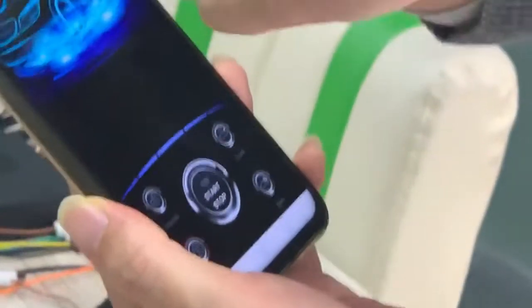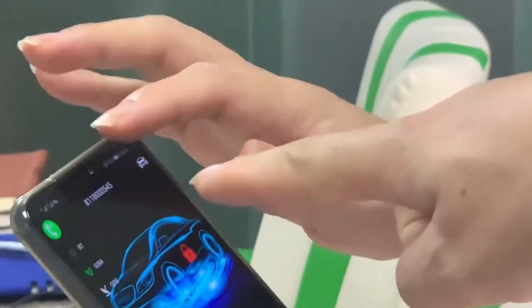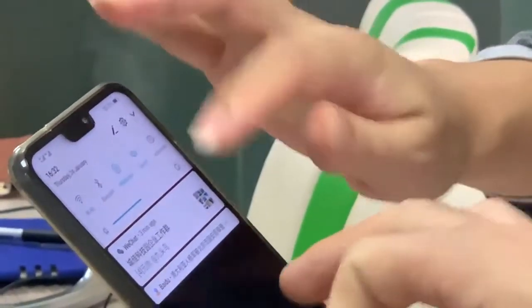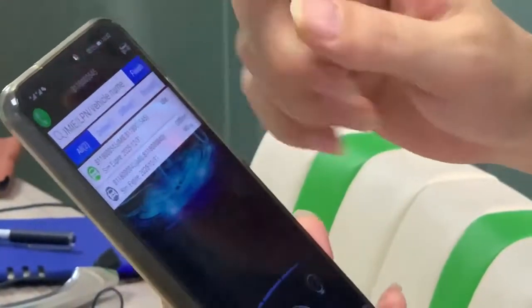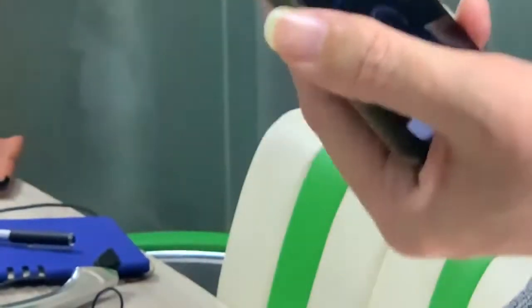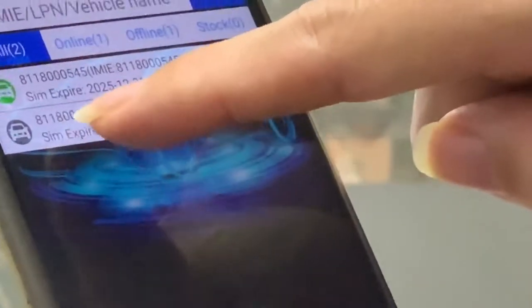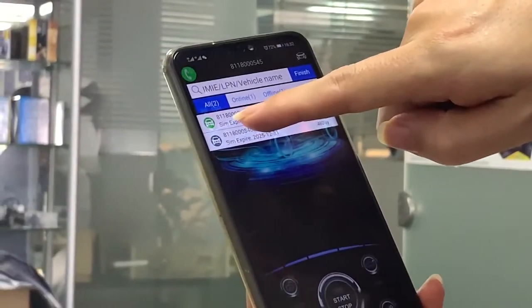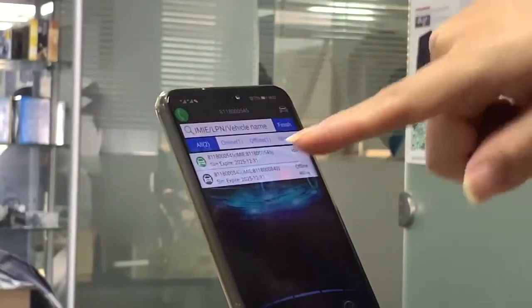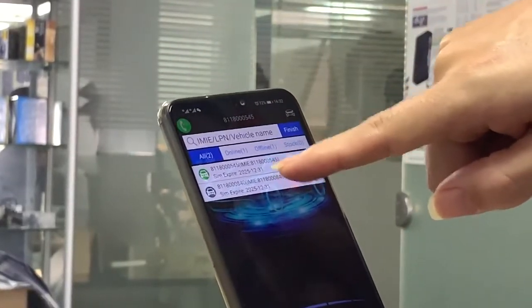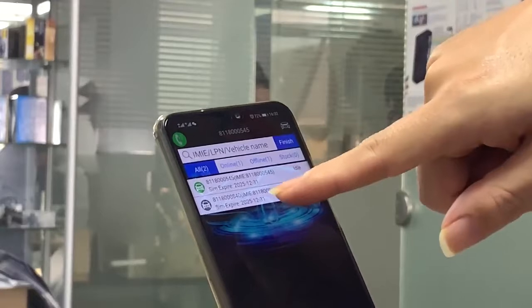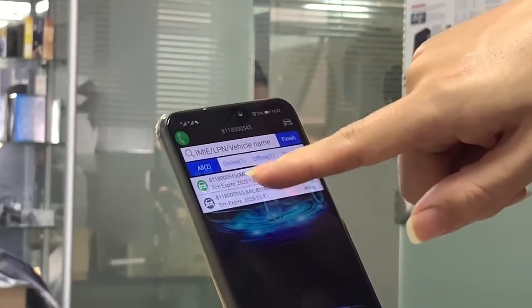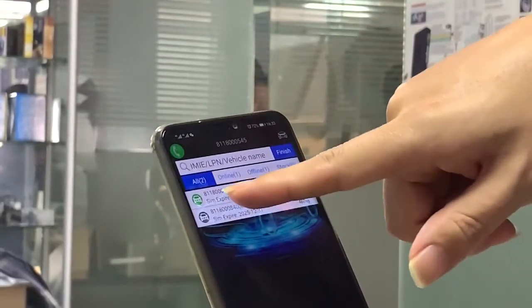Okay, login successful. Later, paste. Click paste. As you can see, this is the authorized number, the GPS ID. One app, two devices in one app. You can control two cars by one app.